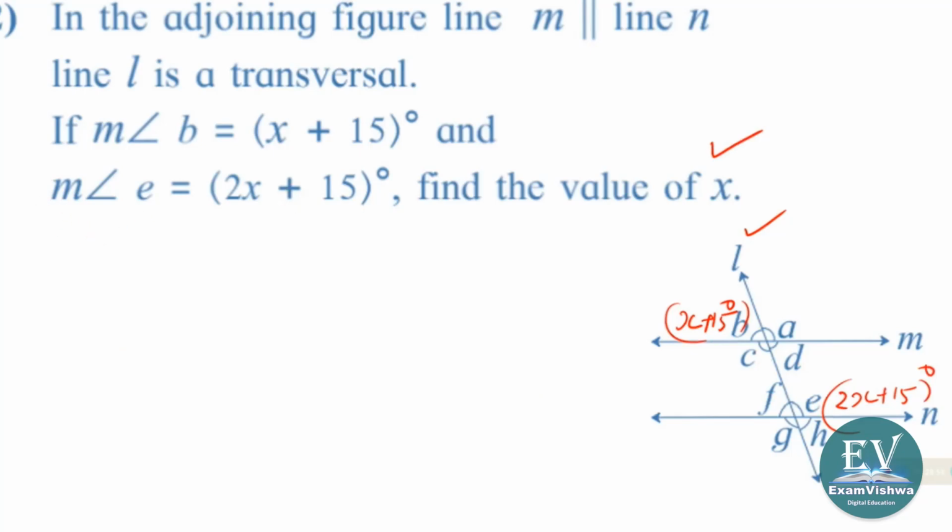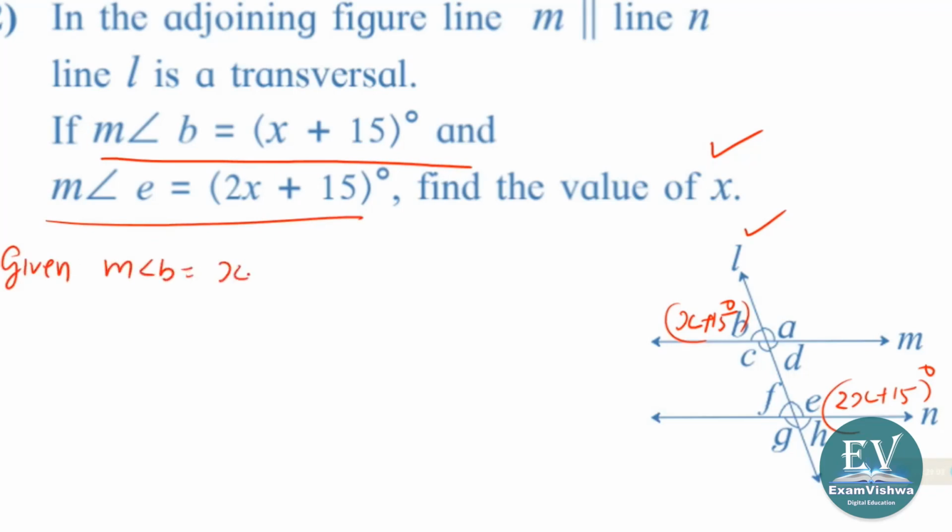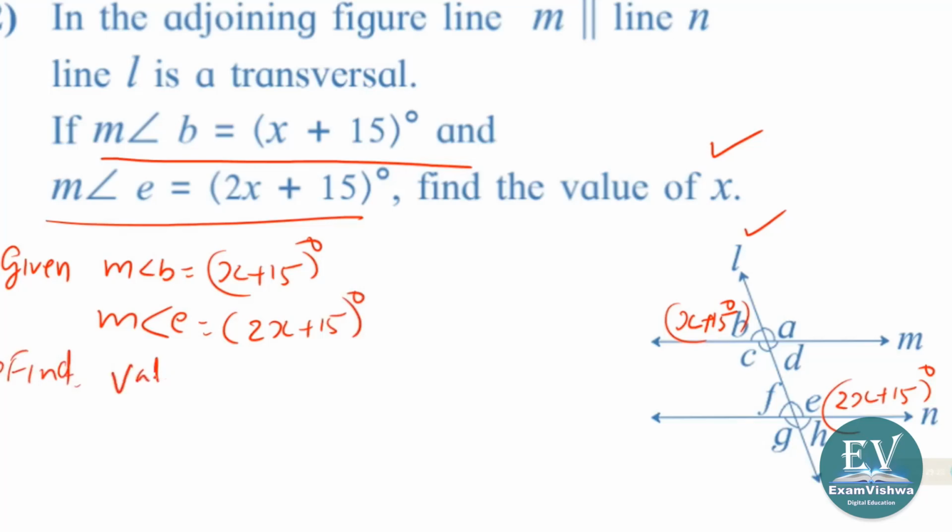x is given inside the angles, and you have to find out what the value of x is. So what is given is given. This is what is given. You will rewrite that. Given, you have to write again. Given measure of angle B is equal to x plus 15 degrees. Measure of angle E is equal to 2x plus 15 degrees. And what do you have to find out? To find the value of x.